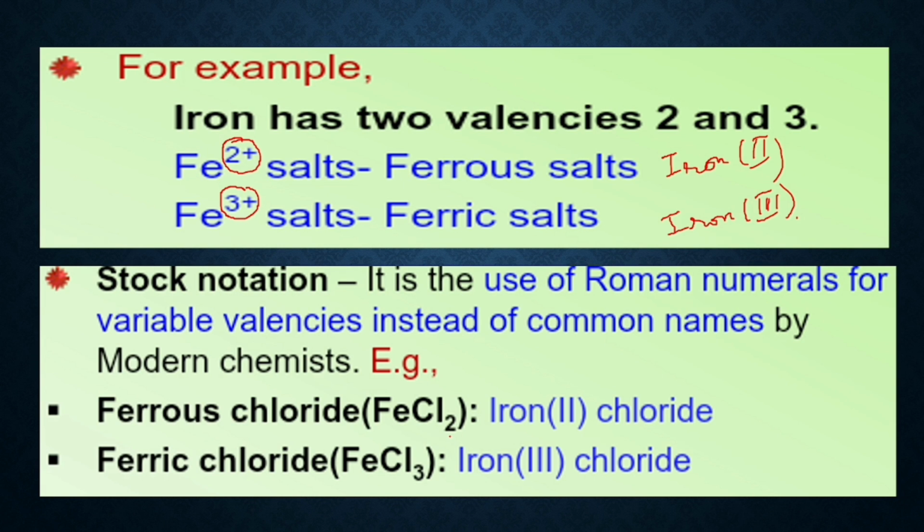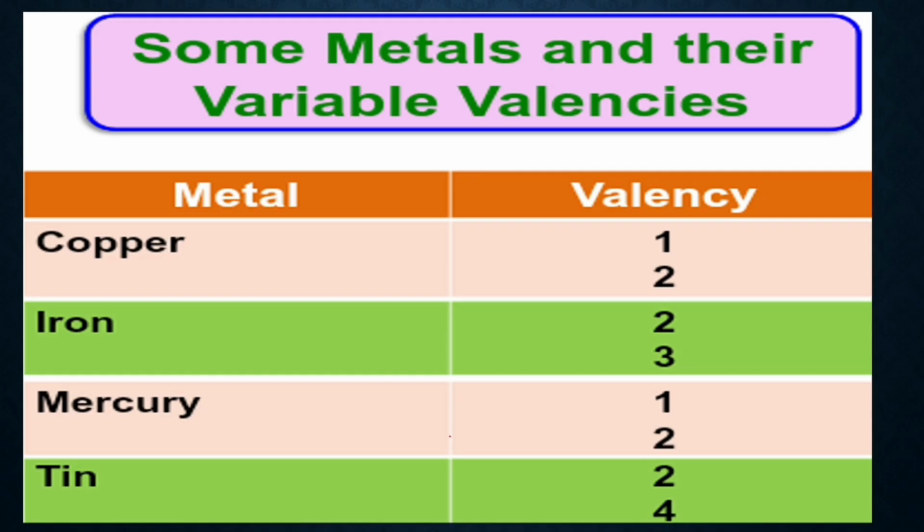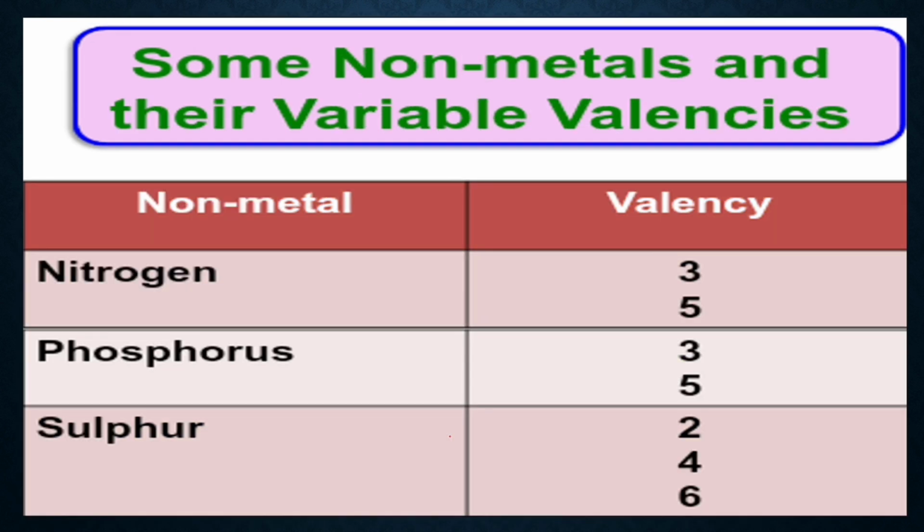These concepts are touched on in standard 7 also, but I hope the concept is clear. Copper again shows two valencies, 1 and 2, that is cuprous and cupric. Iron, ferrous and ferric. Mercury, that is mercurous and mercuric. Tin is stannous and stannic. Then there are some non-metals also which show different valencies, like nitrogen, phosphorus and sulfur.